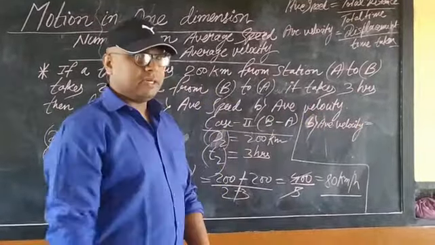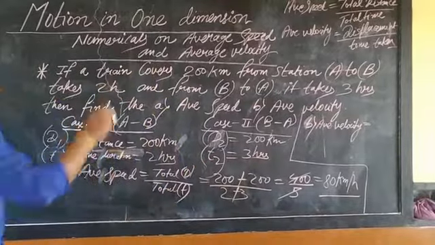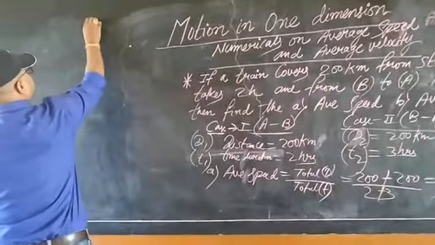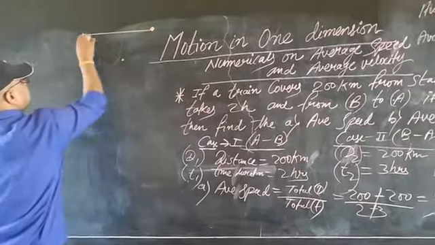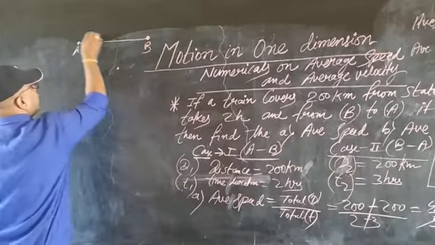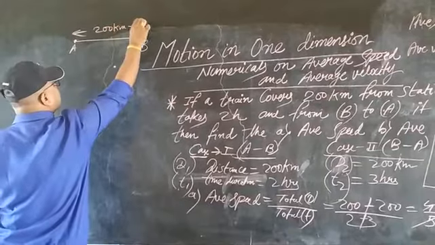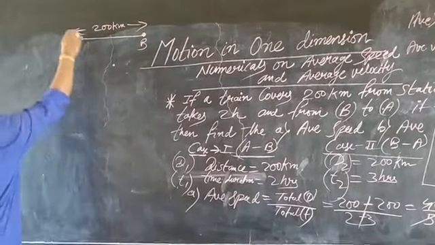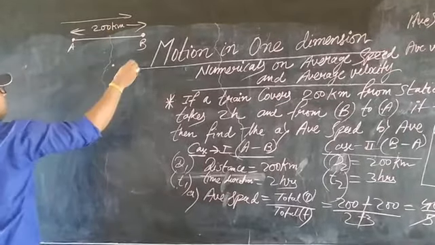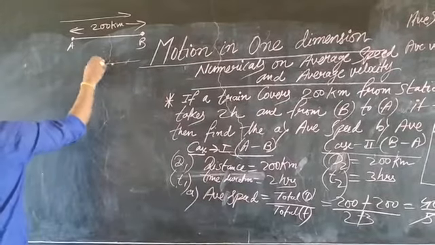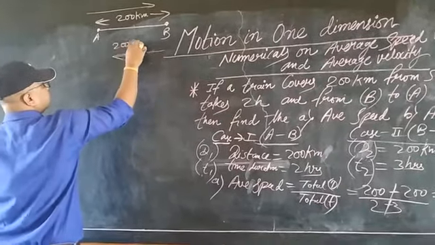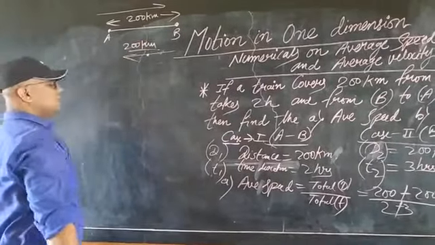Think about it. When the train is moving from station A to B, how much is it covering, students? 200 kilometers. Very good. And from B to A, again it is coming back. How much is it covering? 200.